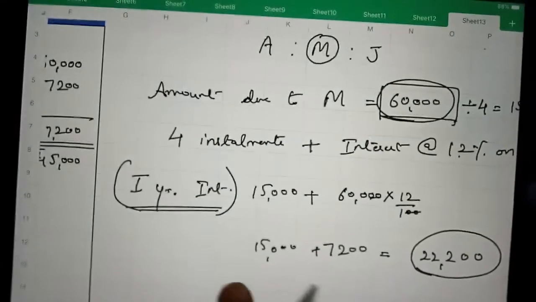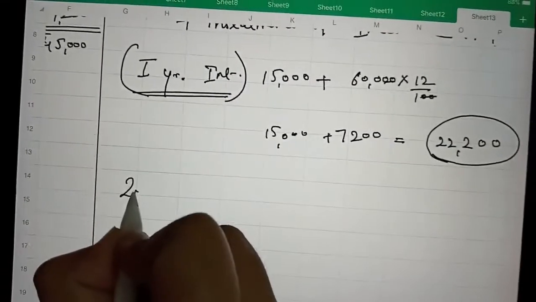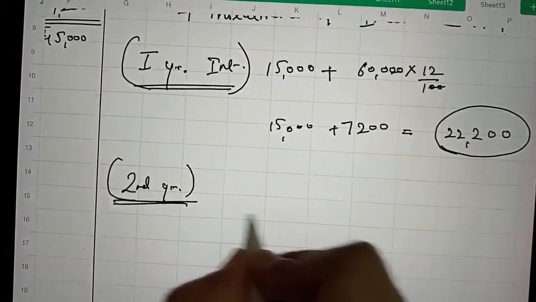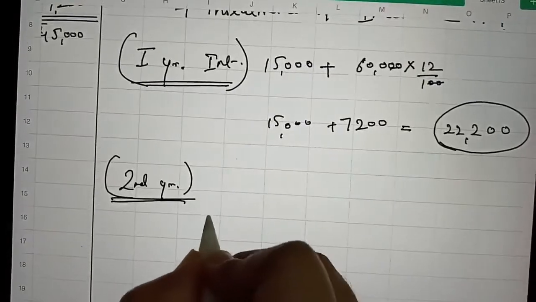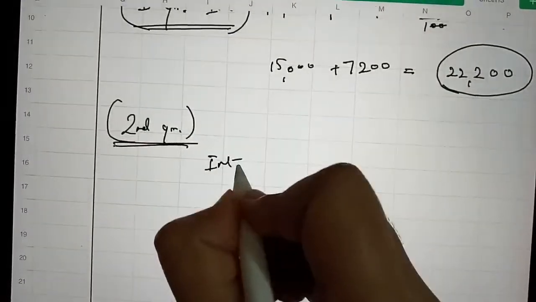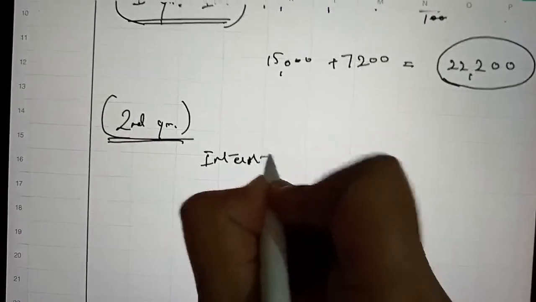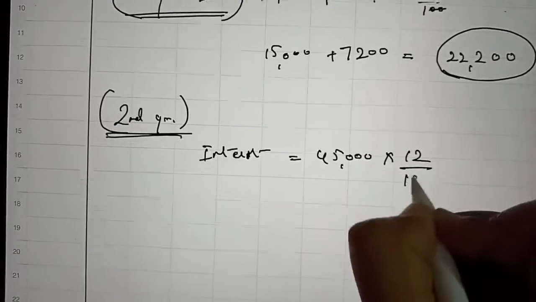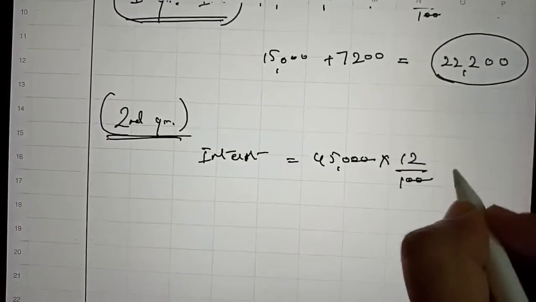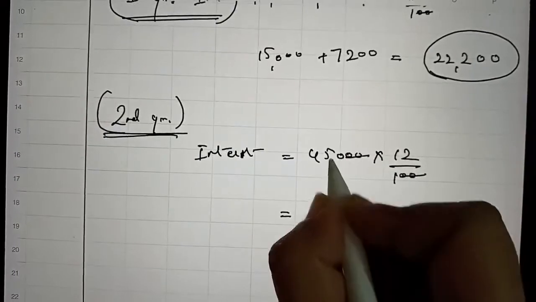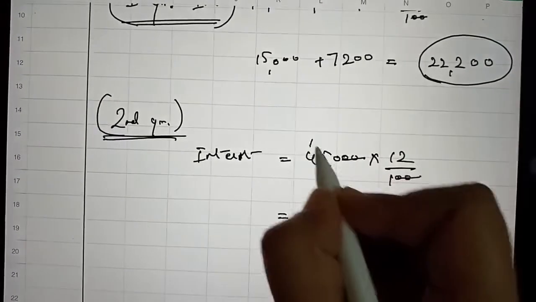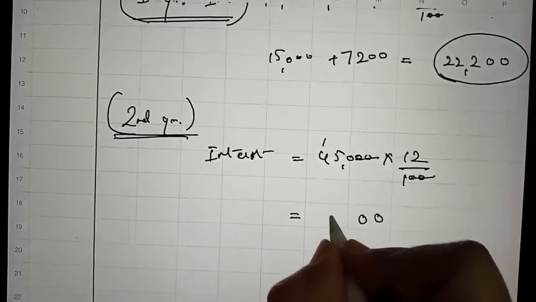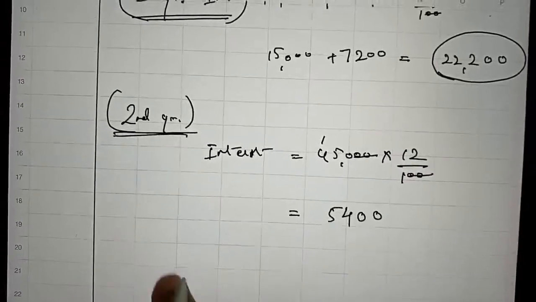So in the second year we have to calculate interest on rupees 45,000 at the rate of 12%, and it is 5,400. It is interest.